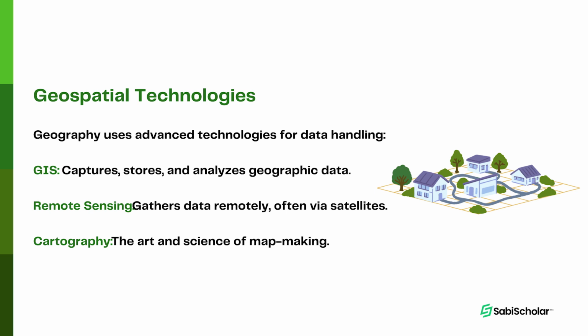We also have remote sensing, which is the acquisition of information about an object or a phenomenon in a remote location without physically being there. This can be done with the use of satellites and other remote sensing technologies. We also have cartography, which is the art of making maps.